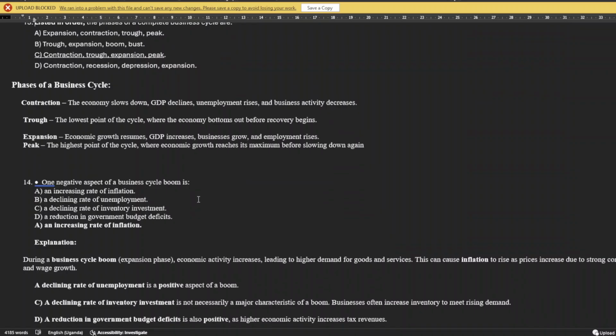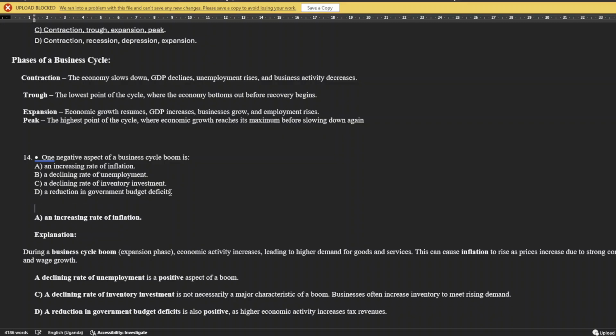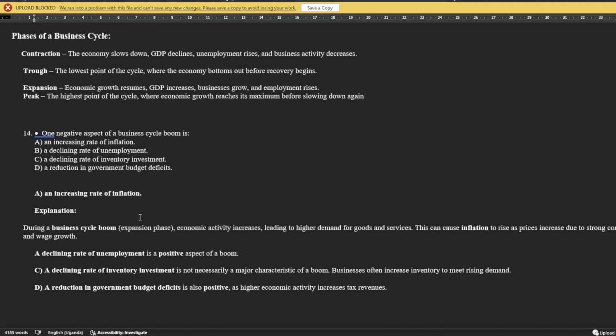14. One negative aspect of a business cycle is: an increasing rate of inflation, a declining rate of unemployment, a declining rate of inventory investment, a reduction in government budget deficits. And we see that our answer is A, an increasing rate of inflation. Negative aspect of a business boom.